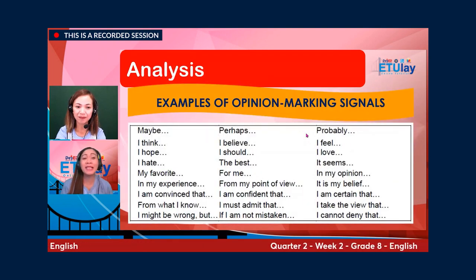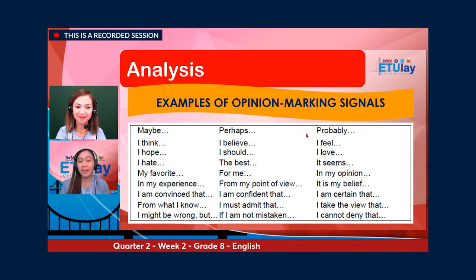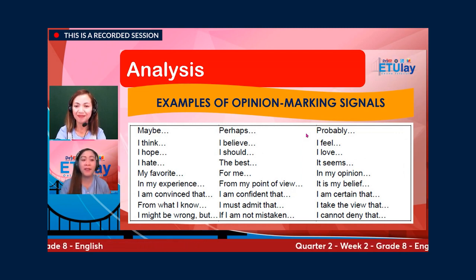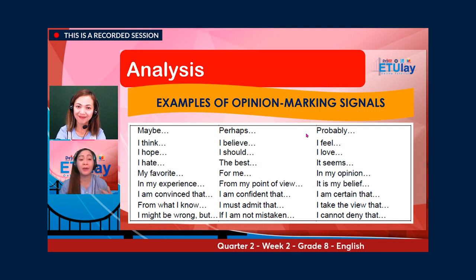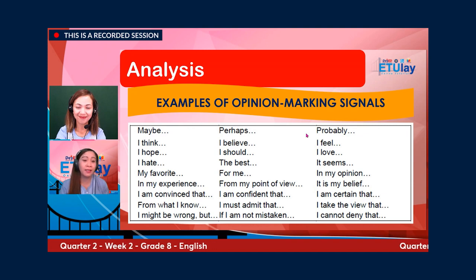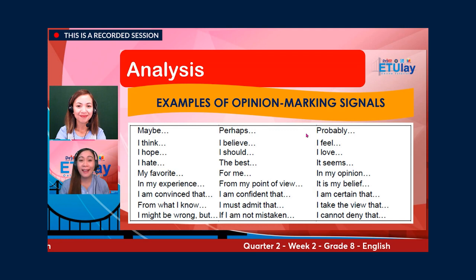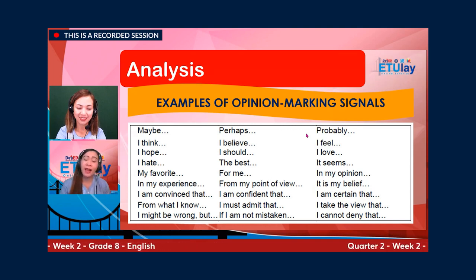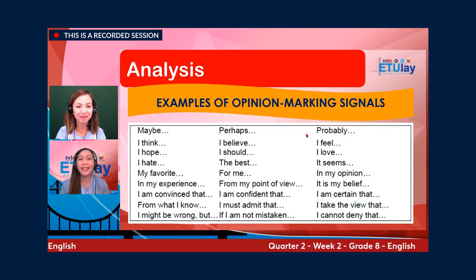And there are some examples of opinion marking signals. These are maybe, I think, I hope, I hate, my favorite. In my experience, I am convinced that, from what I know, I might be wrong but, or you could also use perhaps, I believe, I should, the best for me, or you can also start with, from my point of view, I am confident that, I must admit that, or if I am not mistaken.